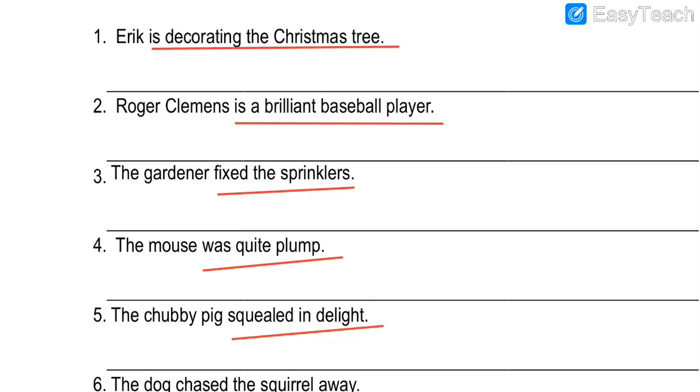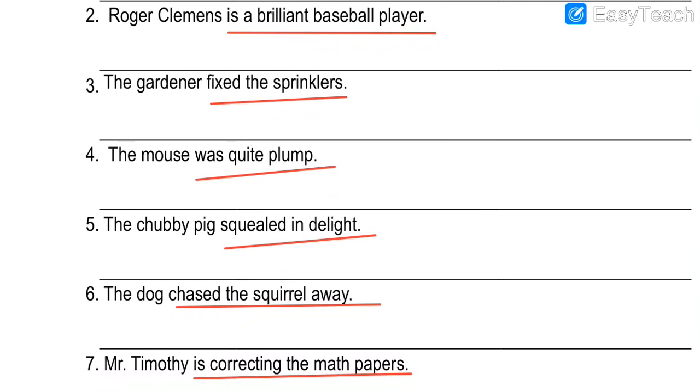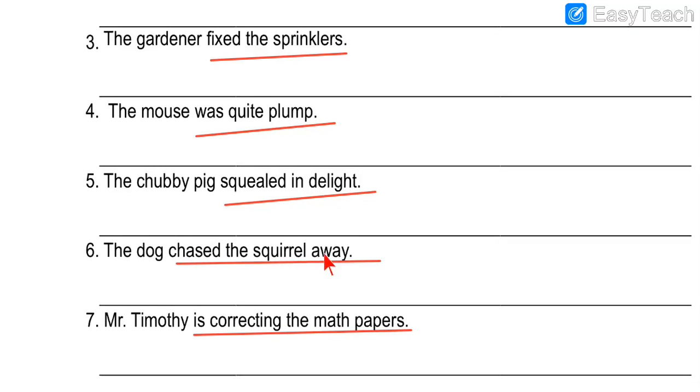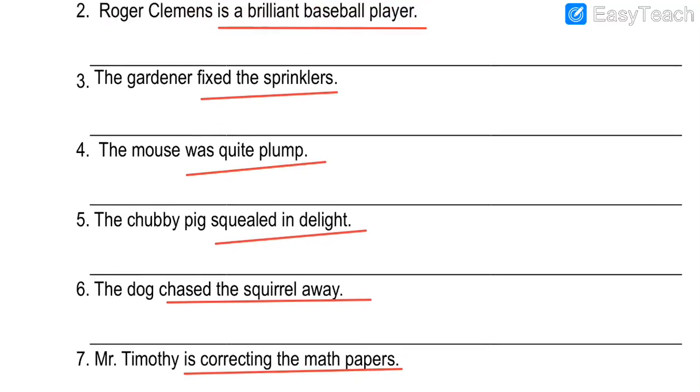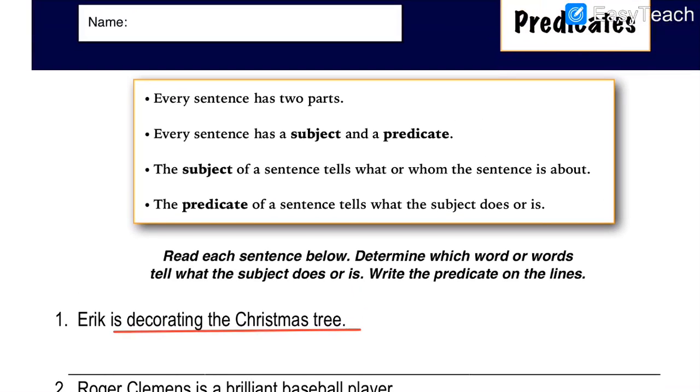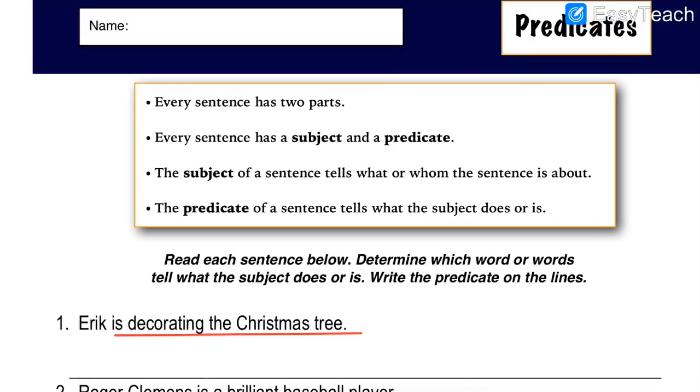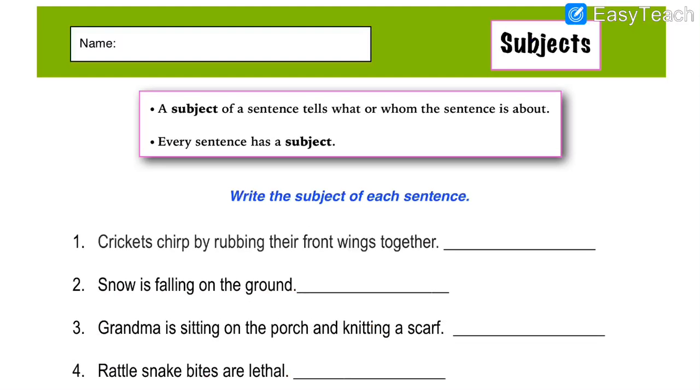Number 4. The mouse was quite plump. What was mouse? He was quite plump. Number 5. The chubby pig squealed in delight. What did the chubby pig do? What action did he take? He squealed in delight. Then number 6. The dog chased the squirrel away. What did the dog do? He ran after the squirrel. He chased the squirrel away. Then number 7. Mr. Timothy is correcting the math papers. What is Mr. Timothy doing? He is correcting the math papers. So this was the exercise based on predicates. So we have covered subjects also and predicates also. Now let us see the exercise which are even more interesting than this exercise.